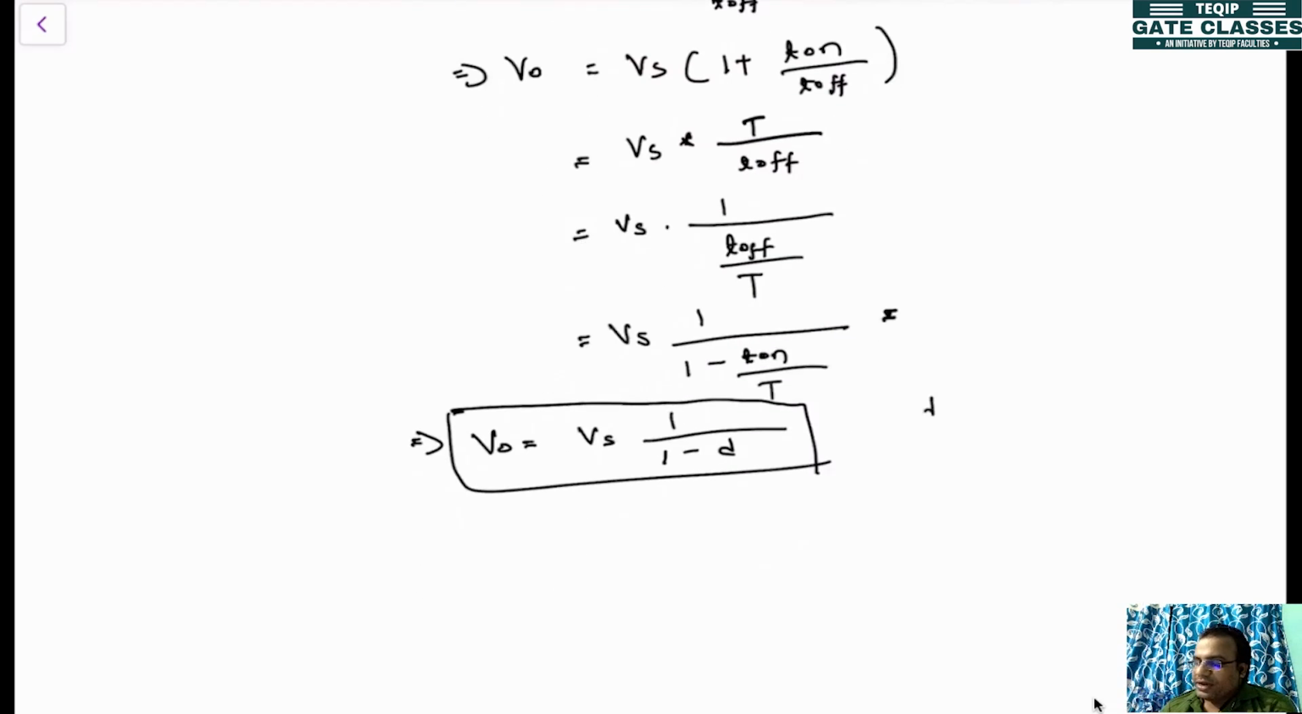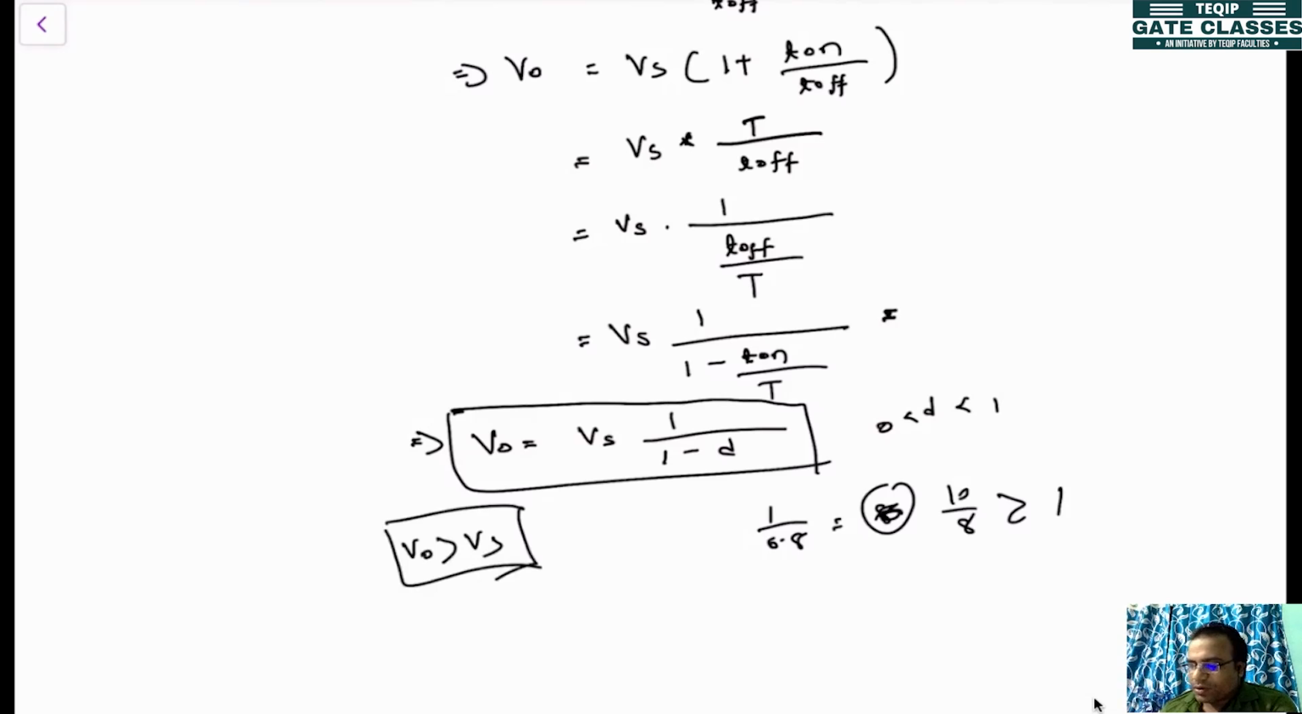As you know, D varies between 0 and 1. So what will happen to the output? Always it will be 1 divided by some quantity less than 1. Let's say it is 1 divided by 0.8. It will become 10 by 8, which will be greater than 1. That means in this case V0 will always be greater than Vs. So this is what is called a step-up converter.